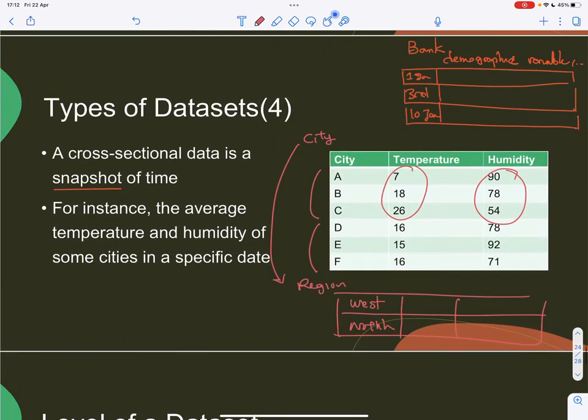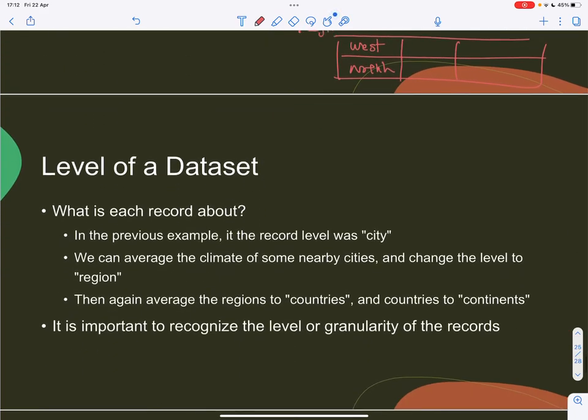It's possible to go to higher levels, but coming back to more granular records would be much more difficult. If I tell you that on average on the cities of the west the temperature was 10, then how can you tell me the temperature of Coventry, Birmingham, and other cities around, Walsall, and so on and so forth?